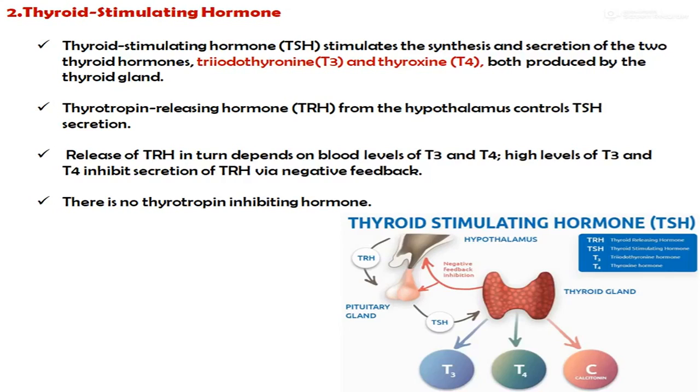The thyrotropin releasing hormone from the hypothalamus controls the thyroid stimulating hormone secretion. Release of thyrotropin releasing hormone in turn depends on the blood level of T3 and T4. High levels of T3 and T4 inhibit the secretion of thyrotropin releasing hormone via negative feedback. There is no thyrotropin inhibiting hormone.